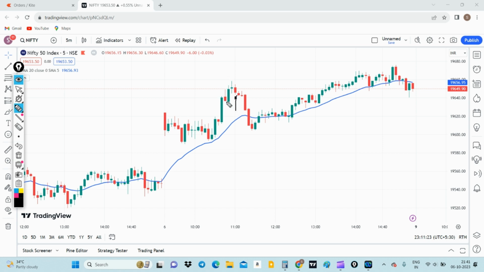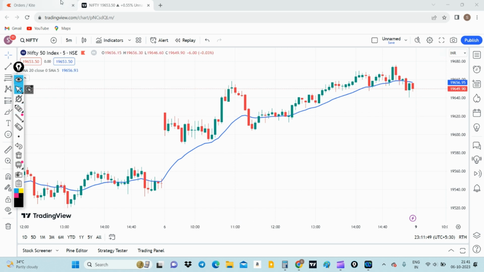Afterwards there was a huge candle, then a slight red candle, and then we saw an upthrust again. But when I saw this candle, I got a confirmation that it will take resistance. My stop loss was around the 19,670 odd level, because the 20 moving average will not take resistance at exactly the same level. It will be plus or minus 20 points. So with that aspect, I entered in this trade.